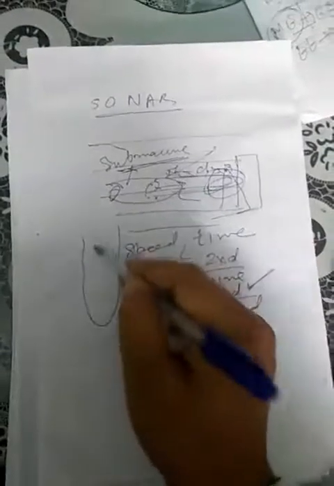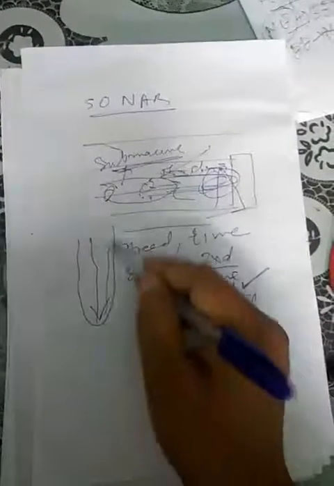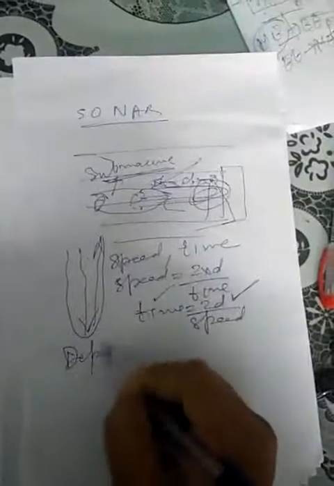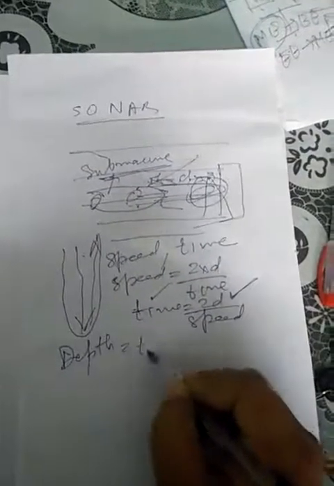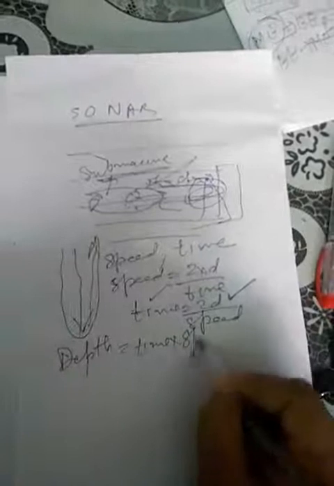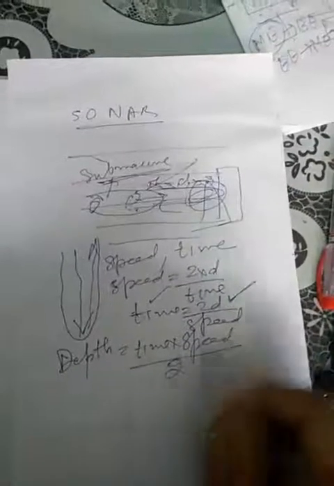Same is the case, we are able to find out the depth also. So we can send out the beam, get the reflected beam, note down the time period, and we can find out the depth. Depth can be found as time into speed upon 2. So that is called depth, which we are able to find out. So both of the techniques can be used in sonar as well as in measuring the depth. So these are all about the engineering applications.